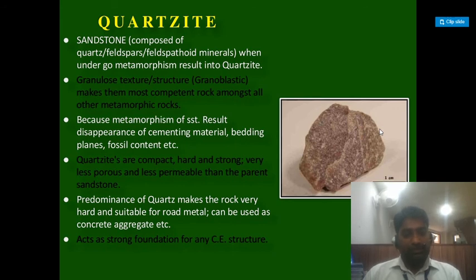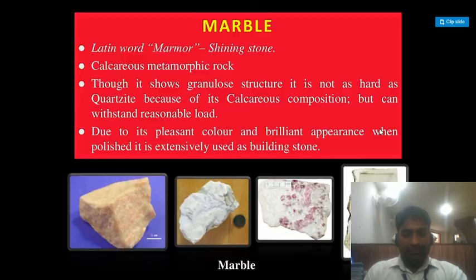Predominance of quartz makes the rock very hard and suitable for road metal, and it can be used for concrete aggregate also. So quartzite becomes hard, and therefore very suitable for road metal. You can use it for construction of highways, railways, and as a concrete aggregate. It acts as a very great foundation for civil engineering structures. So if you are finding quartzite, it will be a very good foundation for any civil engineering structures.